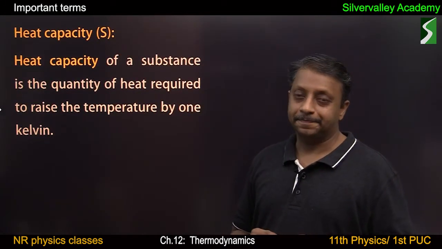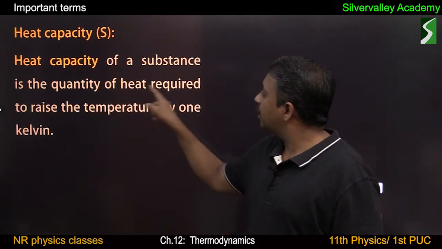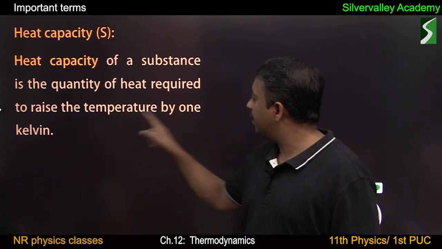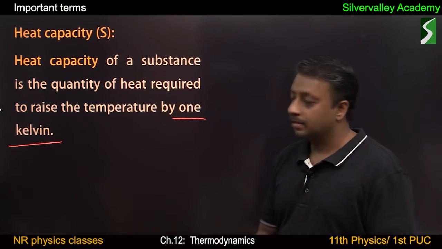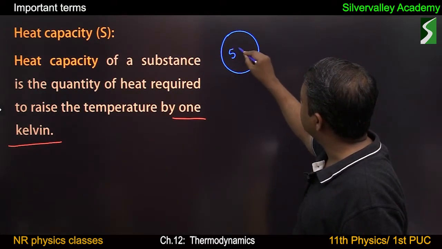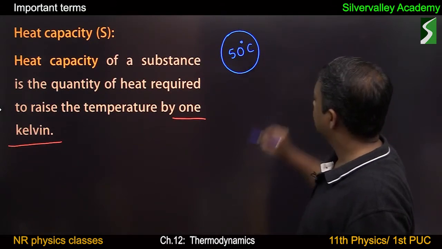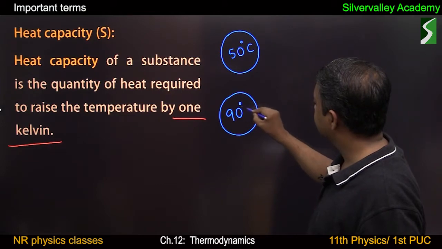Heat capacity. Heat capacity of a substance is the quantity of heat required to raise the temperature by 1 Kelvin. This is water at 50 degrees Celsius. Equal amount of water at 90 degrees Celsius.